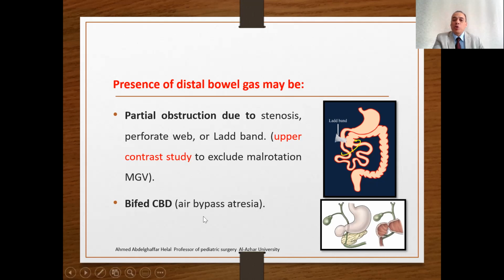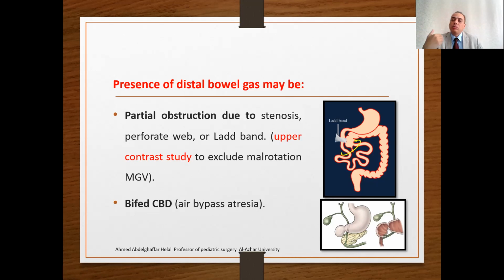Or, very rarely, a bifid common bile duct, the air bypass atresia. The orientation is that one limb of the bile duct opens in the proximal obstructed duodenum and the second opens in the distal obstructed duodenum. So the air can bypass the obstruction. This is the explanation for the presence of distal gas with the double bubble sign.